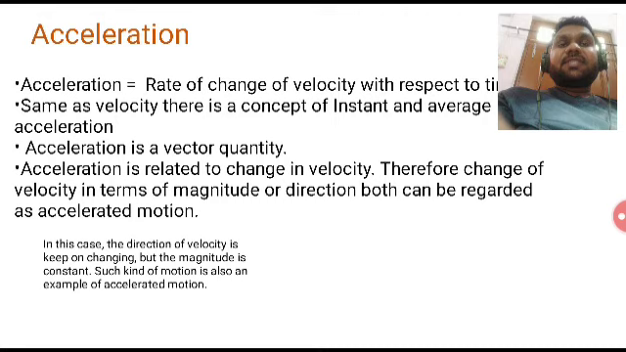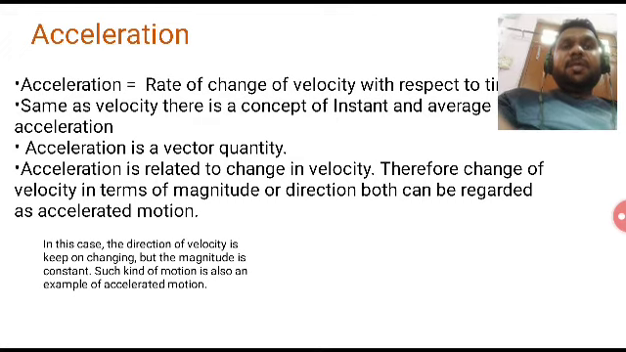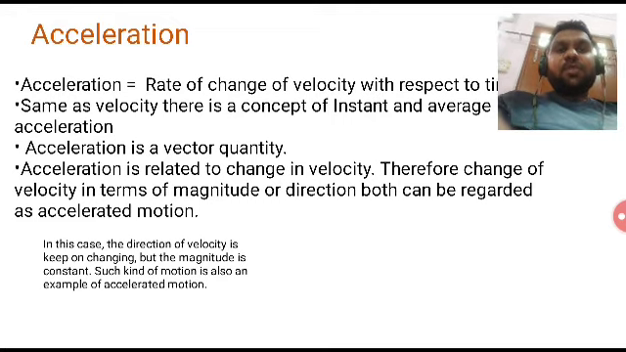Now let's talk about acceleration. What do you mean by acceleration? The rate of change of velocity with respect to time is called acceleration. Acceleration can also be average acceleration and instantaneous acceleration. Now the question arises, is acceleration a scalar quantity or a vector quantity? Acceleration is the rate of change of velocity. Velocity being a vector quantity, the acceleration will also be a vector quantity. Acceleration is a vector quantity.